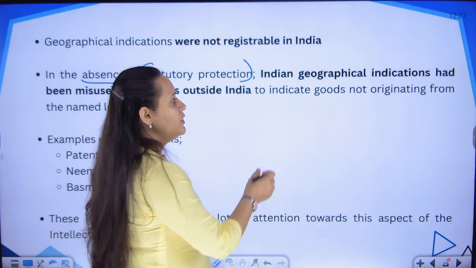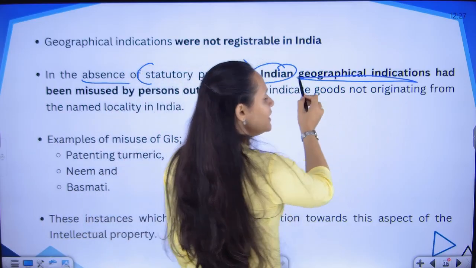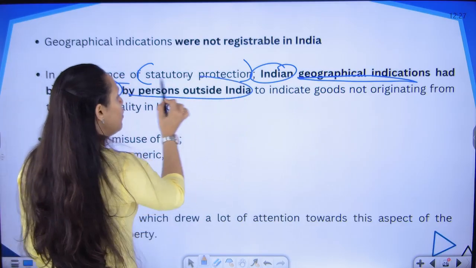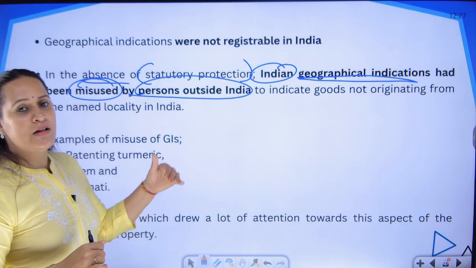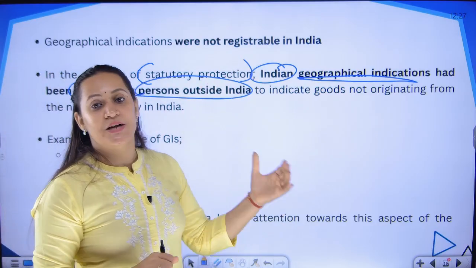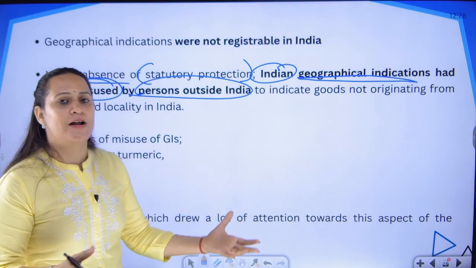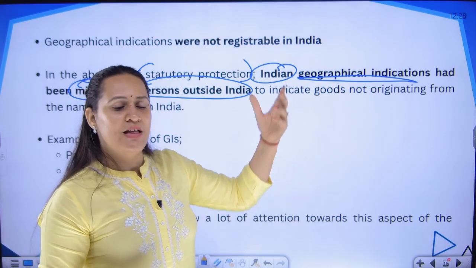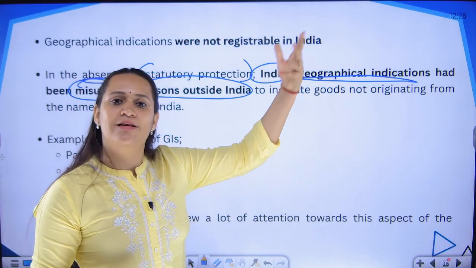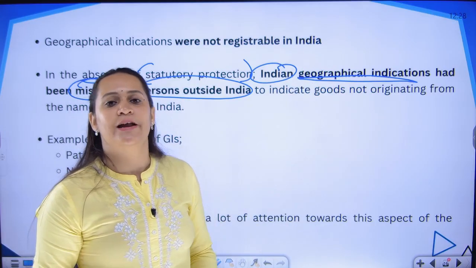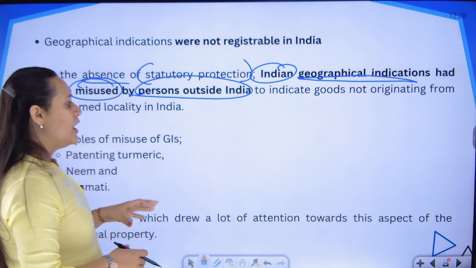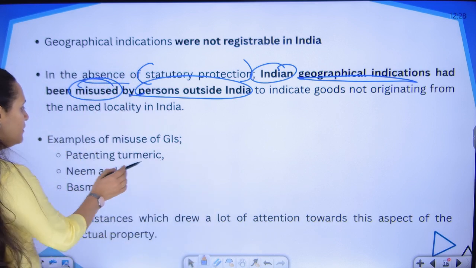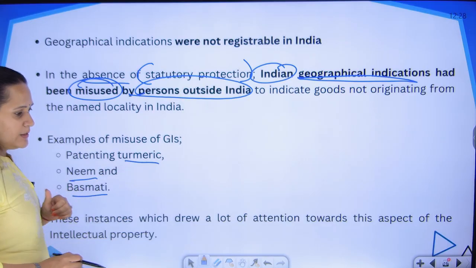In the absence of a law, the Indian geographical indications were being misused by persons who were outside of India to indicate that the goods originated from their location and not from India, because India never protected the goods from its own location. So, people could use it anyhow. They were saying that these are the products from their country and selling them, because anyways no protection was given to them, and that is how three major cases took place: misuse of turmeric, neem and basmati.